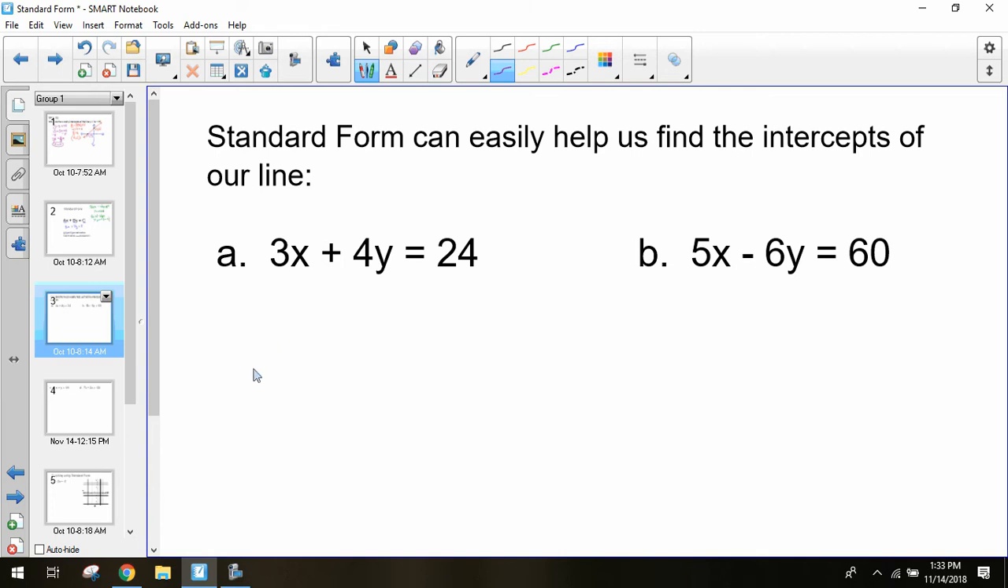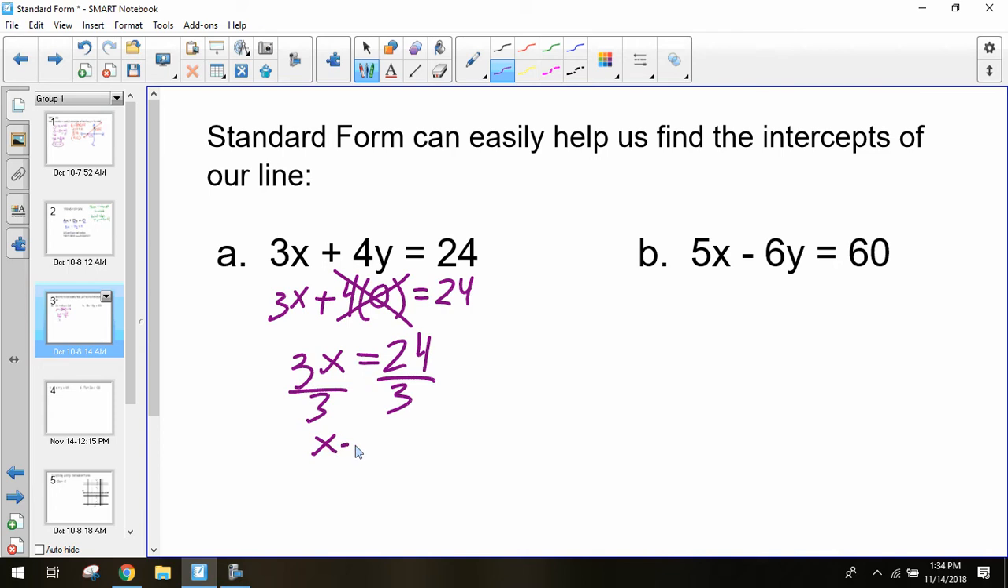So if I want to solve for my x-intercept, I need to plug 0 in for y. So I'm going to replace my y with 0 and see what I end up with. So I get 3x plus 4 times y equals 24. Now 4 times y is just going to be 0. So this is actually 3x equals 24. From here, I just have to divide by 3, and I get x equaling 8.